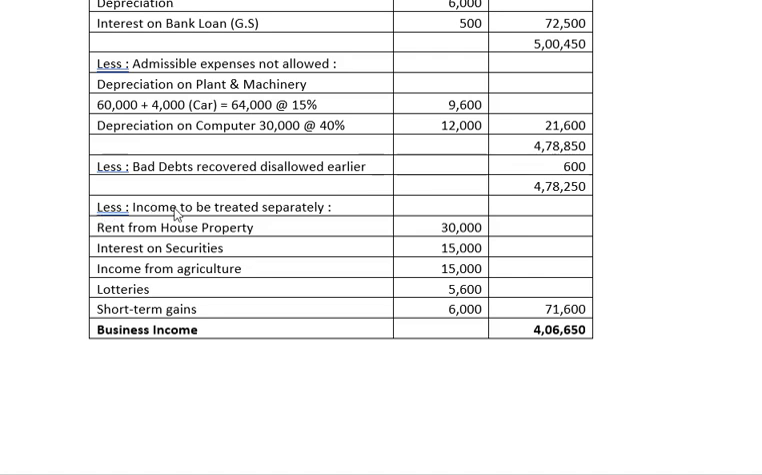Then there are incomes which are treated separately, which do not belong to the business head, like rent from house property, interest on securities, income from agriculture, lotteries, short-term capital gains. So these are the incomes which belong to other heads of income. So let us add this together and deduct it from the amount so that we get the business income.